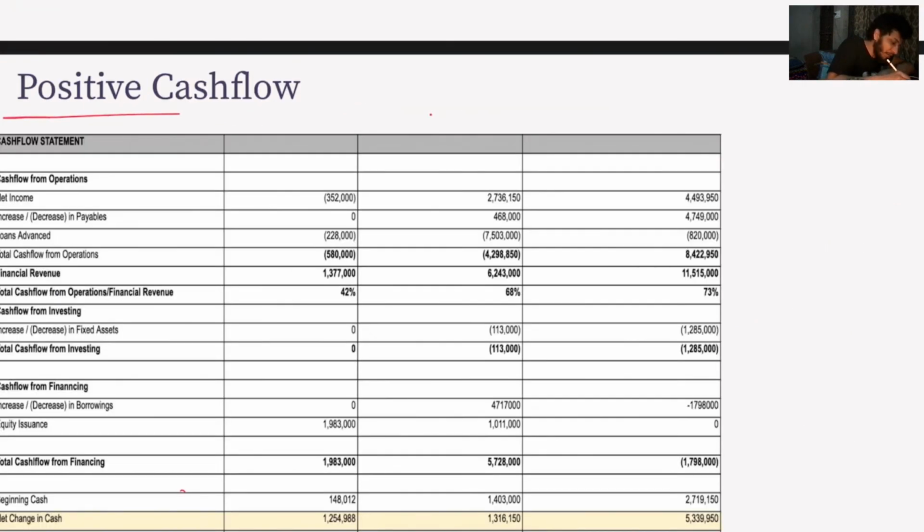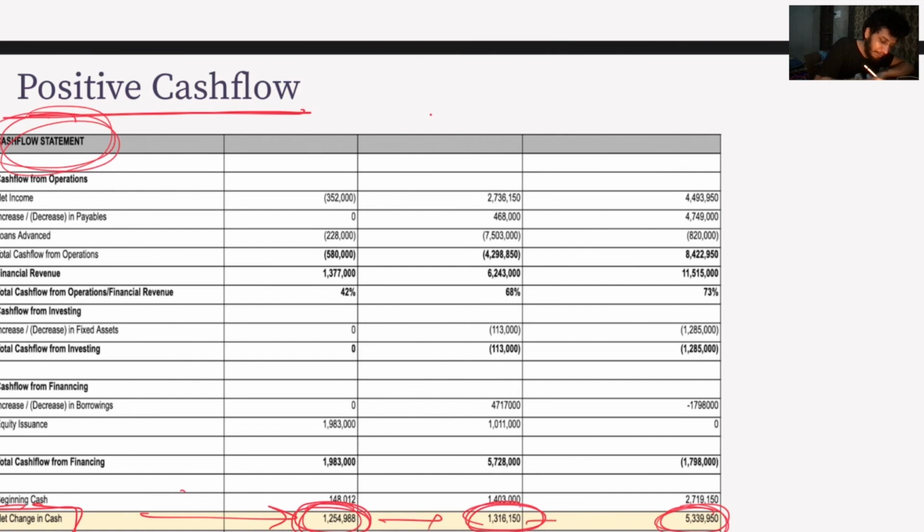Let's look at positive cash flow. In the cash flow statement, there is a field, net change in cash. We can check this field and make sure that each year the cash flow is positive. So this is fine. It was 1.2 million here, 1.3 million here, and 5 million here. So we want to invest in a company which has a positive cash flow.